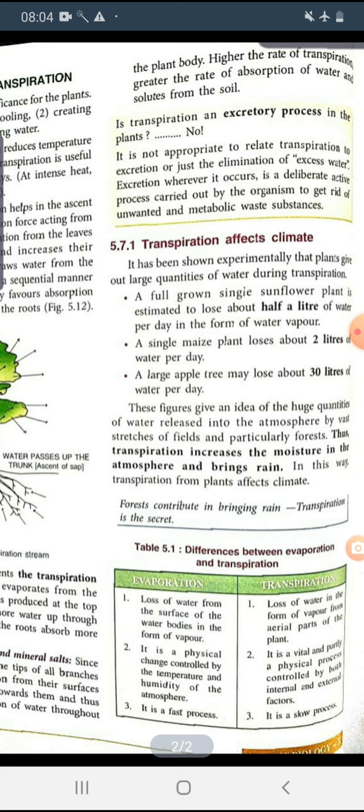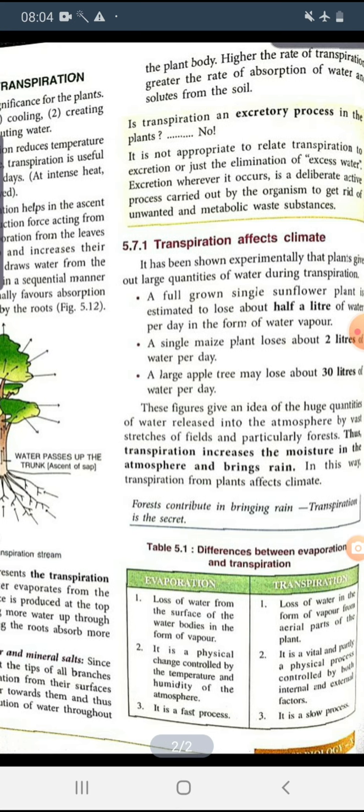Is transpiration an excretory process of plants? No, it is not appropriately related to the excretion process. Excretion, we know, is an active process carried out by the organism to get rid of unwanted metabolic waste products. But transpiration is not the release of metabolic waste products. So we cannot say that transpiration is the excretory process of plants.